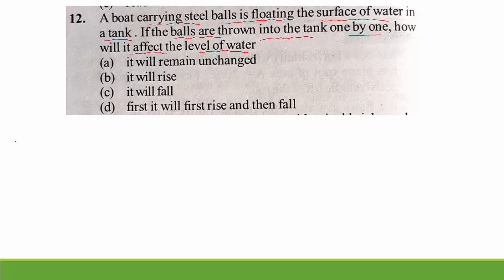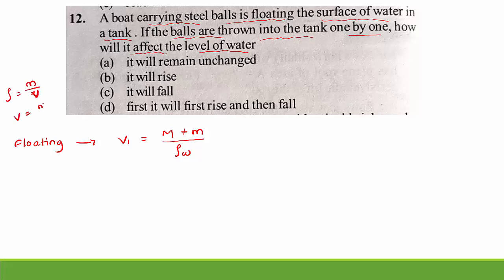First we can consider the boat floating on the surface of the water in the tank. For the floating boat, let us take volume V1 equal to, since it is floating on the water, mass of water, let us consider capital M, plus small m, the mass of the steel ball, because that boat contains steel balls, divided by the density of water, rho W. Because we know that density means mass per unit volume, right?